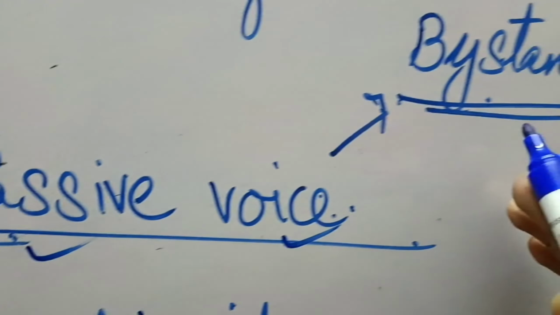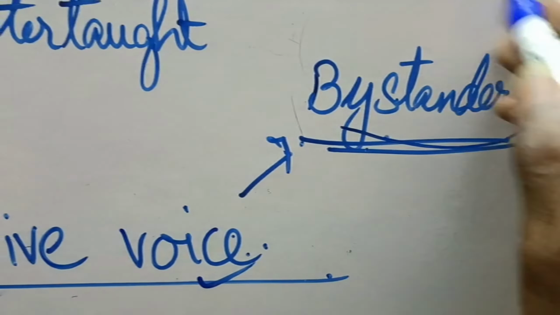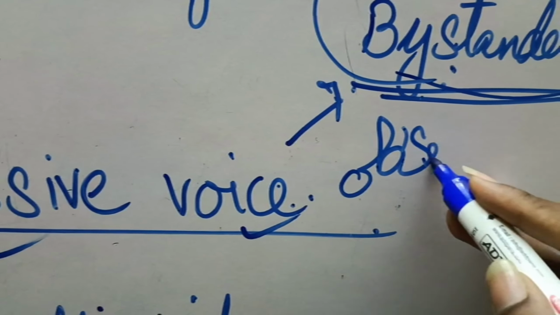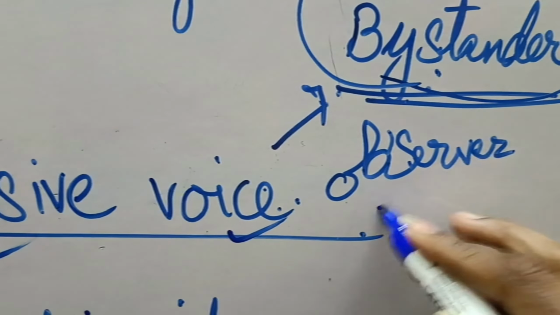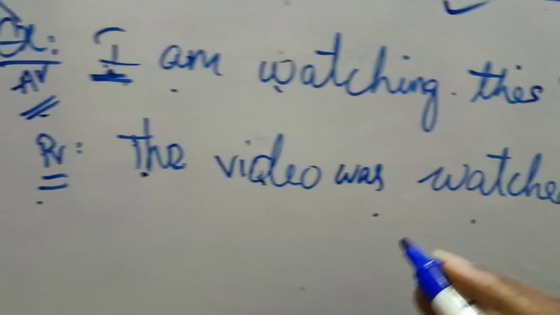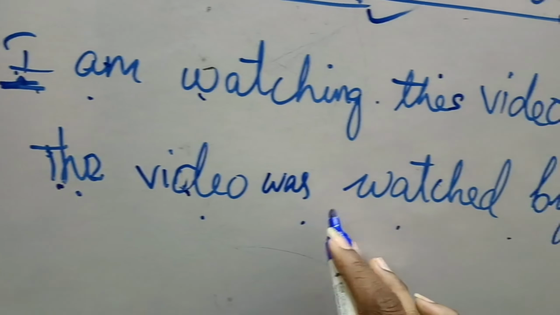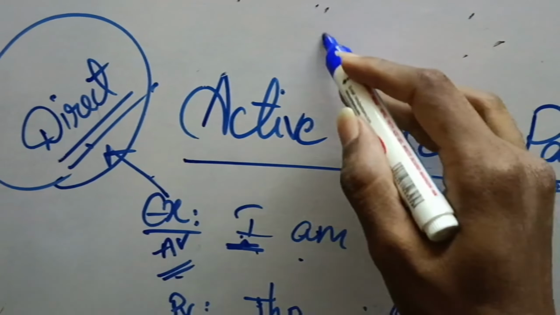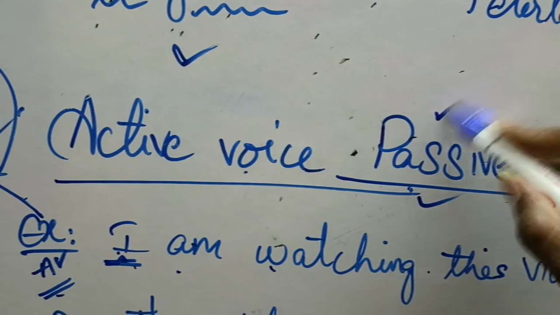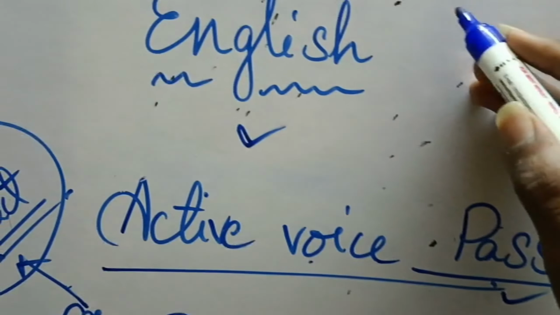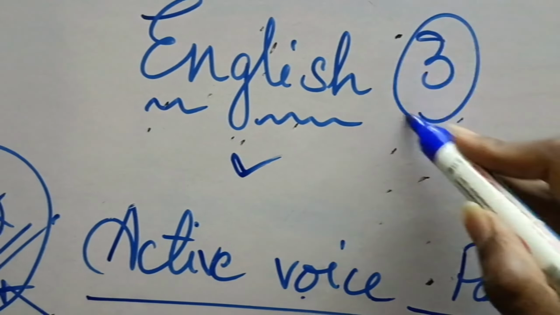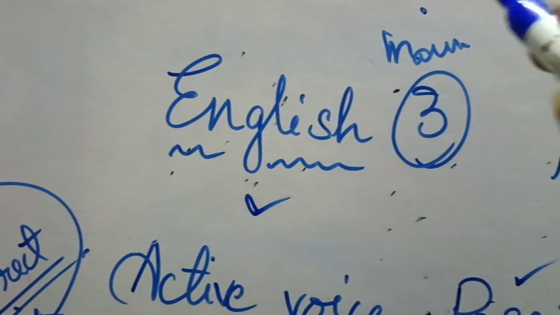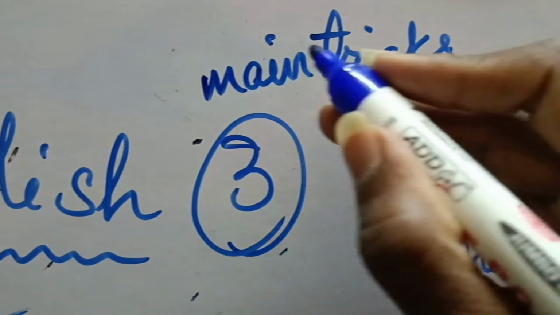In the active voice, I am watching the video, but in the passive voice, the bystander, which means the observer, is saying that the video was watched by someone. Who is that someone? By him. This is the active voice and passive voice. We shall discuss the three tricks which are present in active voice and passive voice. We shall discuss it clearly.